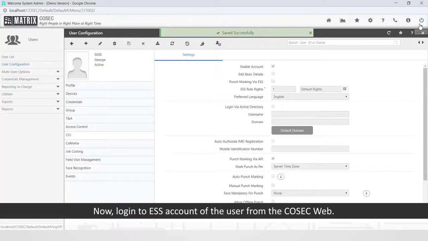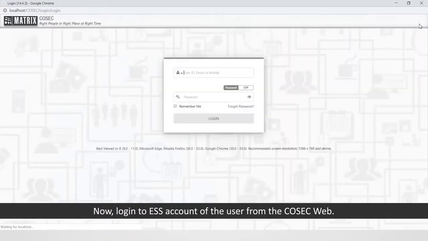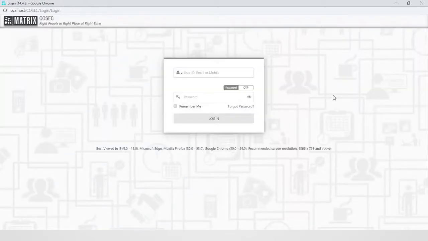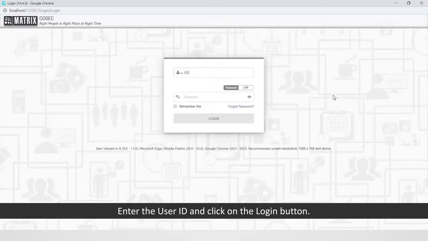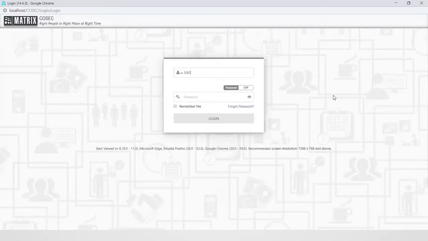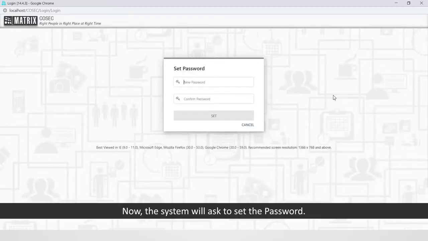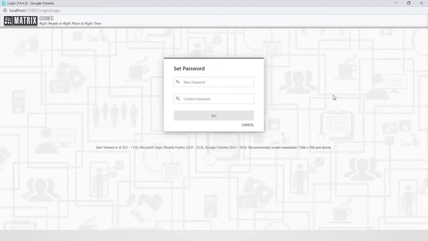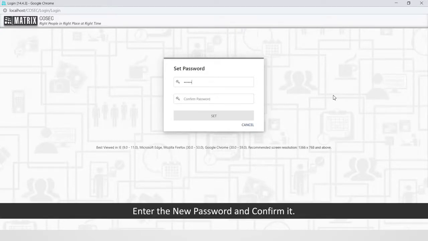Now, log in to ESS account of the user from the COSEC web. Enter the user ID and click on the Login button. Now, the system will ask to set the password. Enter the new password, and confirm it.